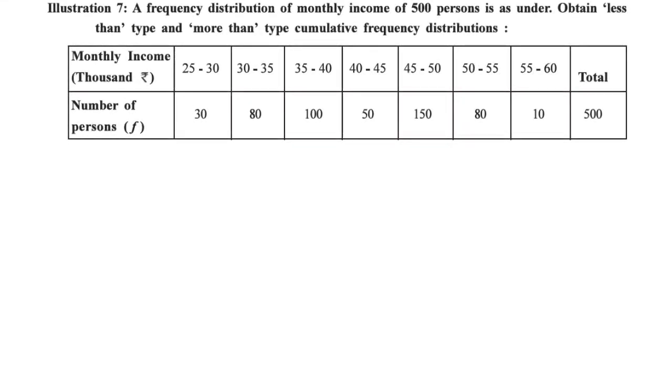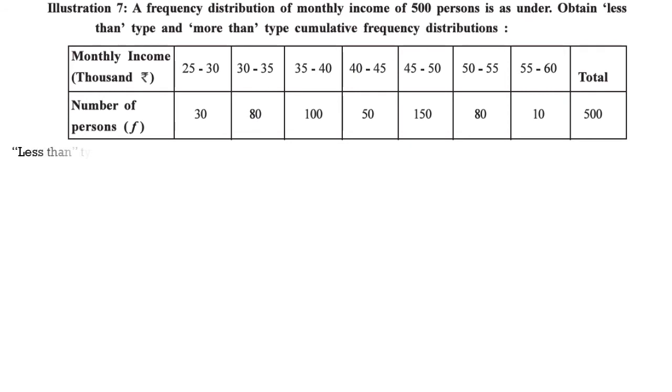Illustration 7. A frequency distribution of monthly income of 500 persons is as under. Obtain less than type and more than type cumulative frequency distributions. Now this is not a discrete variable, as you can see. This is a cumulative frequency distribution. So what we need to do, the number of values we will have to take in a single column.